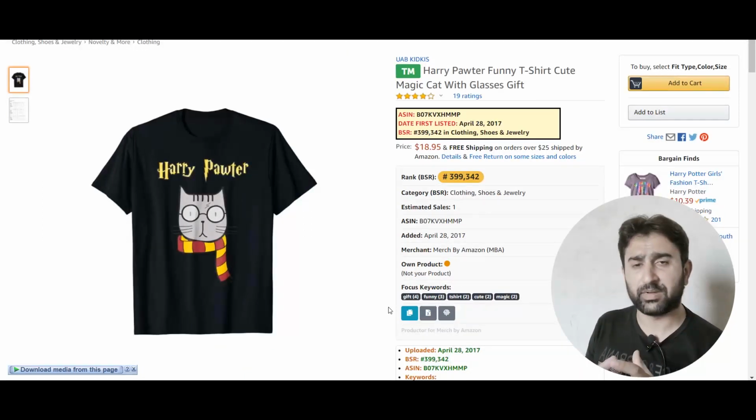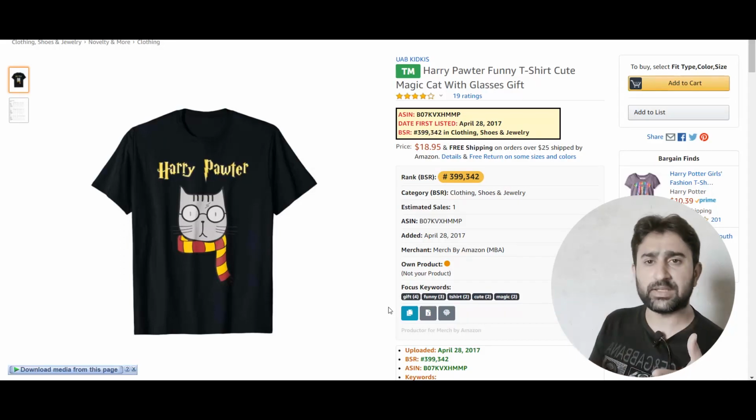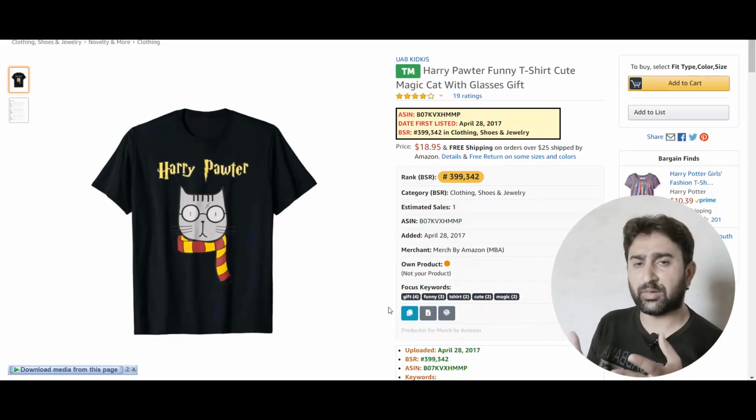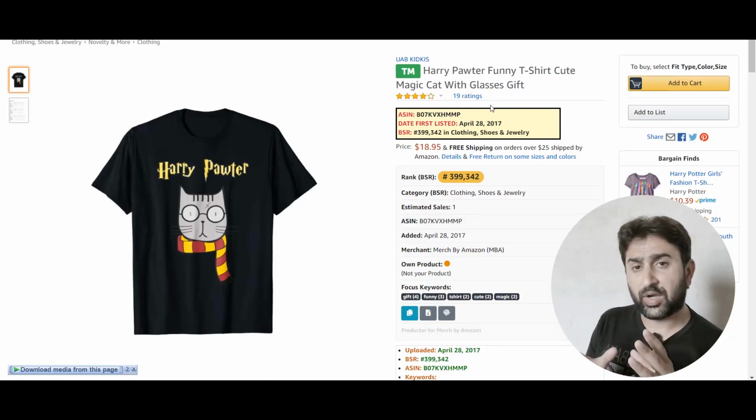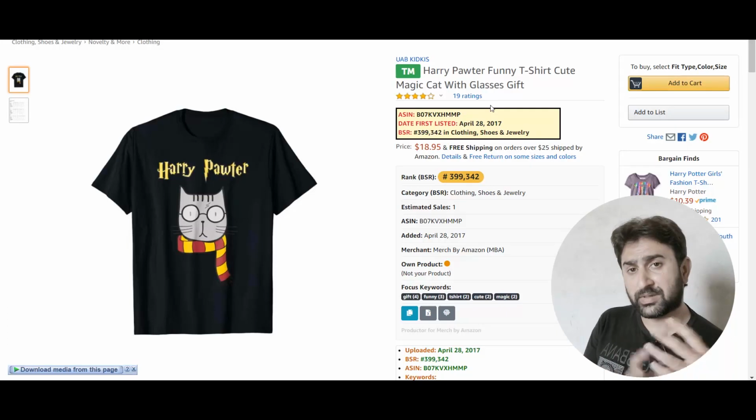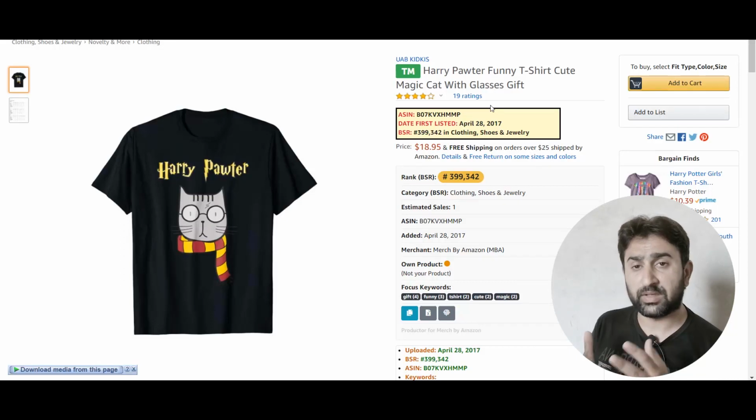Here is another example. Now you can easily say that this is a clear violation of Harry Potter, but in the ratings you can see that it has 19 ratings. So you might think that this is not a copyright violation, that it is not infringing anybody's intellectual property, but it is somehow taking advantage of another person's intellectual property, another person's copyrights, and using it for their own profit, which is totally illegal and should not be done.